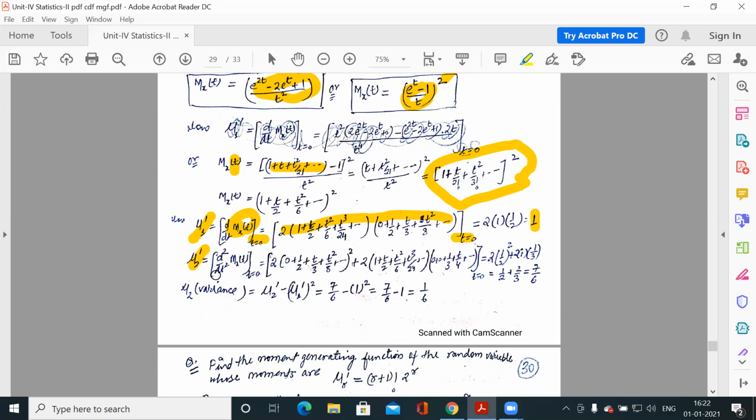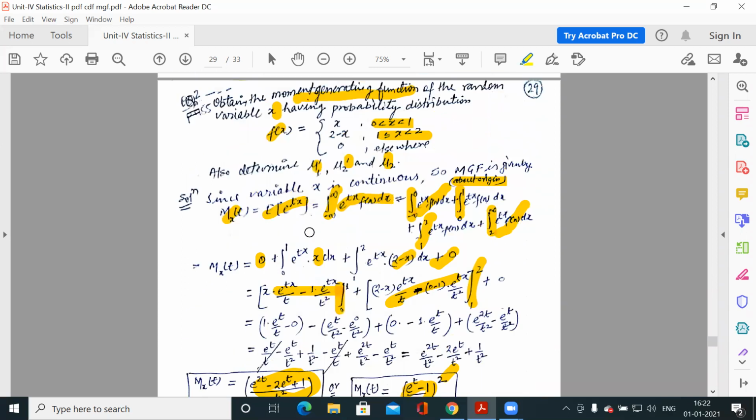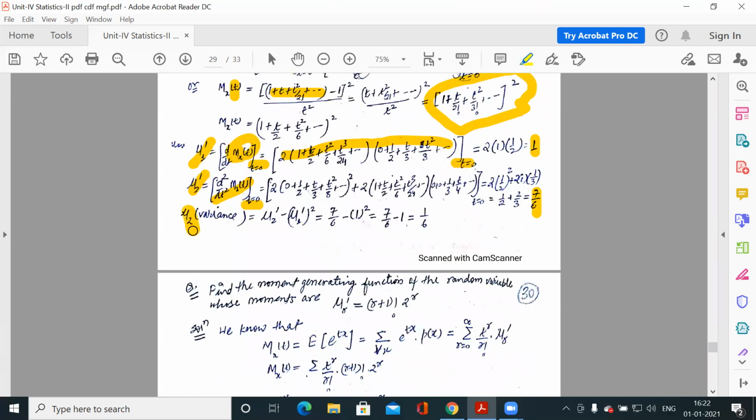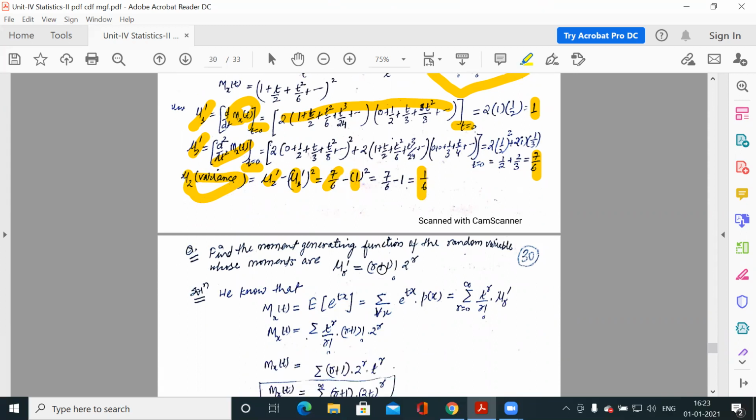Similarly for mu2 dash, you have to differentiate it with respect to t two times, apply t equal to 0, and you will get this. And now mu2. If you remember, mu2 represents the variance of any distribution. You know the relation between mu2 and the raw moments: mu2 is equal to mu2 dash minus mu1 dash square. Now you have mu2 dash and mu1 dash, so this is your answer.